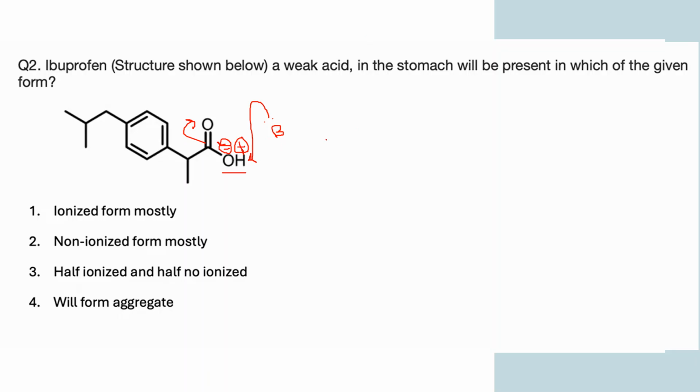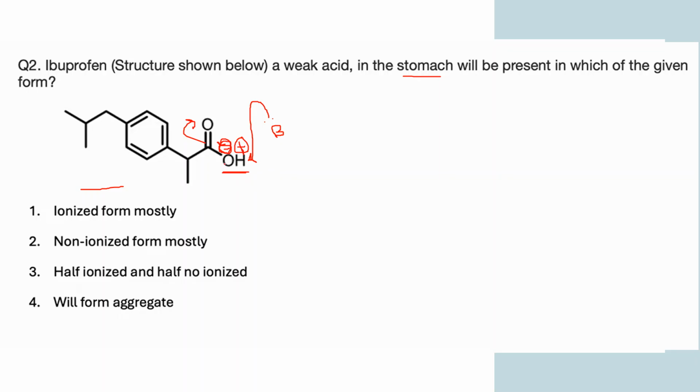But now we have a medium that is acidic enough. In the stomach the pH is acidic, so what happens? The acid will not form an ionized species; rather it will exist mostly as a non-ionized form, because in acidic medium this O minus charge is not going to be formed, and this oxygen is also getting protonated. So there is no negative charge formed in the acidic medium.